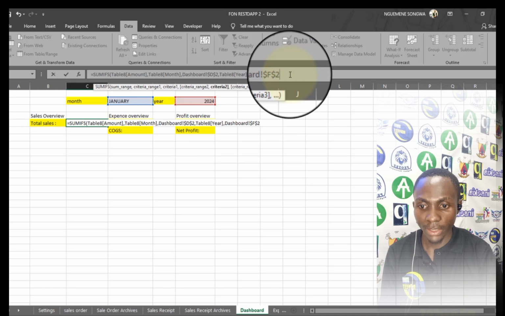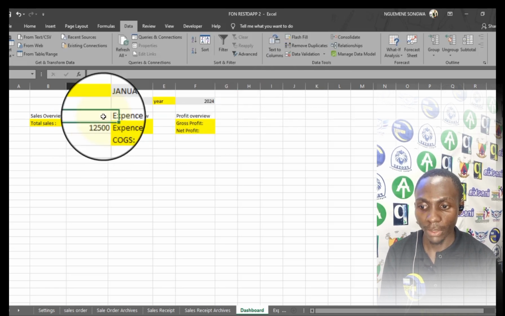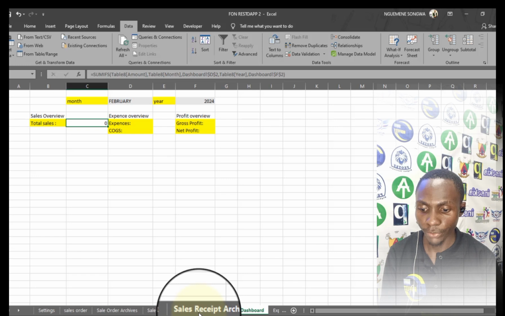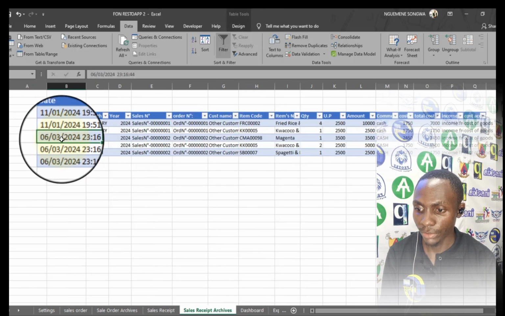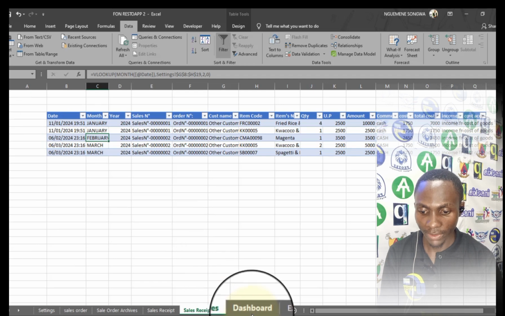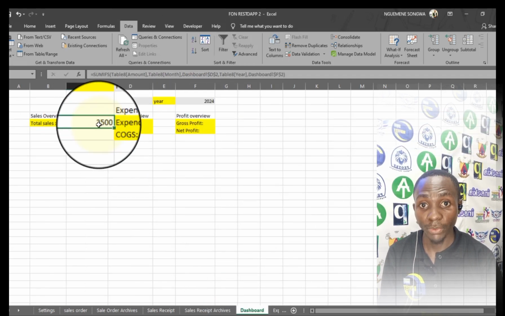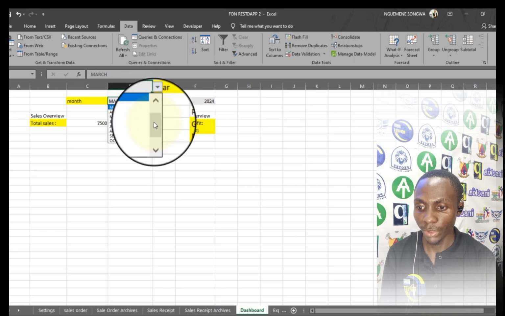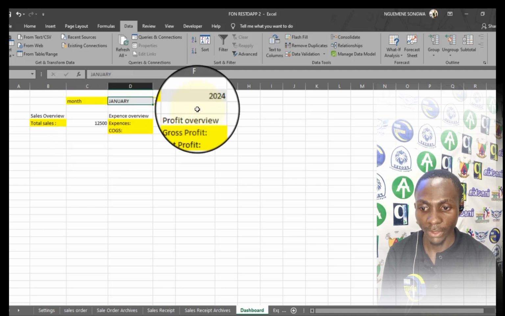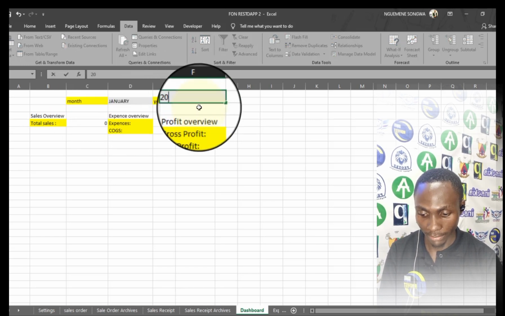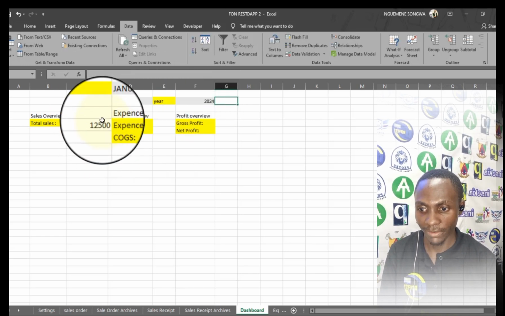So in this case, when I close the bracket, you will see, according to the month in question, it is going to get the sum. If I come, for example, to the sales receipts archive and change it to the month of February, you will notice that at the level of the dashboard, there's an amount for February. If I go to March, you'll see the total sum for March. If I go to January, it also appears. But if I say 2025, since there's no transaction in 2025, you'll see nothing shows. But as soon as I take it back to 2024, everything is fine.